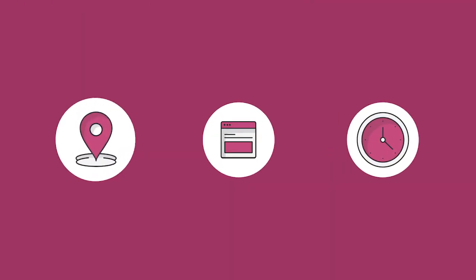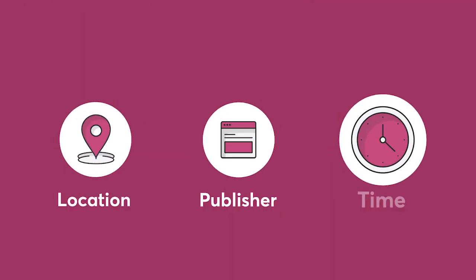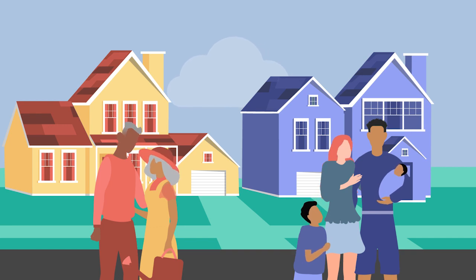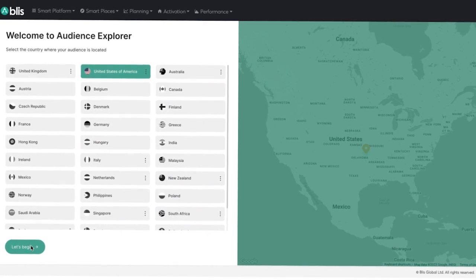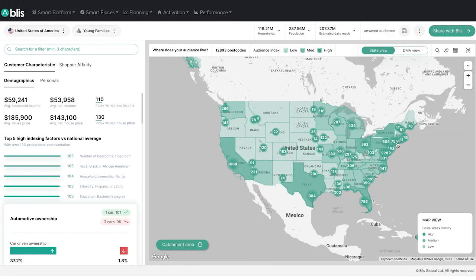These combinations of location, publisher, and time are used to find and reach your audience and not accidentally the audience next door. With Digital Affinity Profiles, you can see this technology at work.